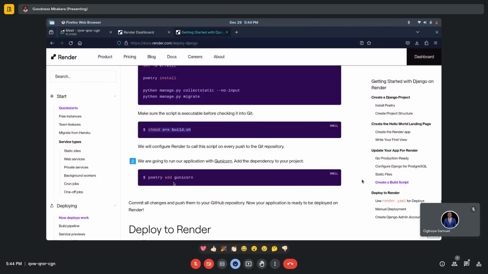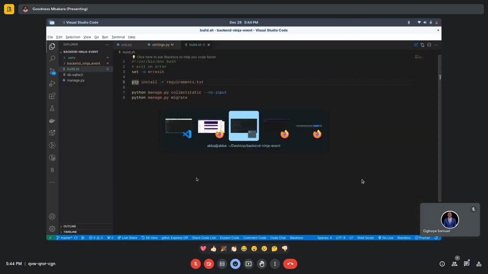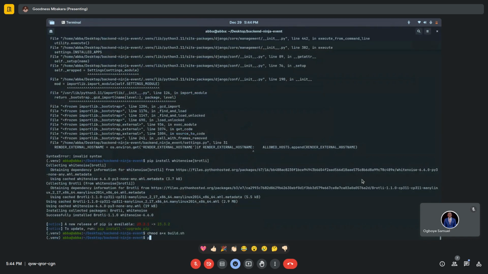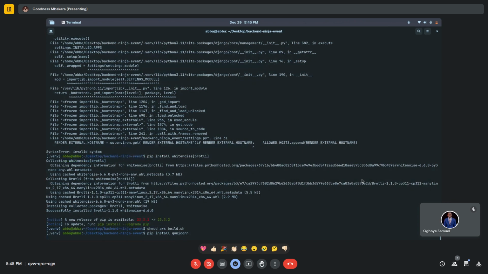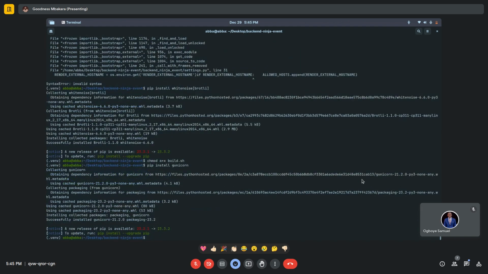Now the next thing is we are going to install Gunicorn. Gunicorn is basically the engine that we are going to use. Now we used our local server, python manage.py runserver, to actually run our server. But on the live server, because it's a free version, we don't have access to the terminal that way where we can be typing.